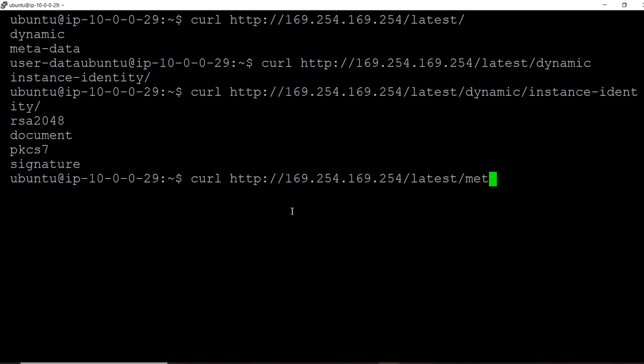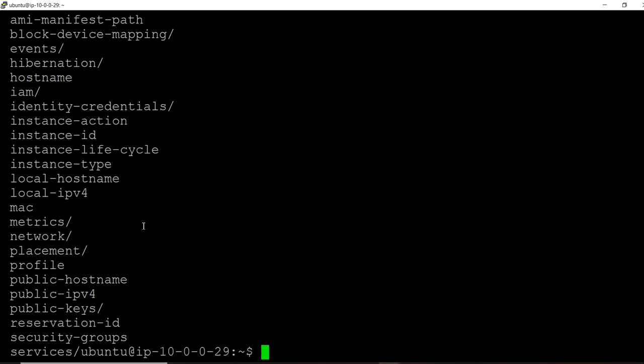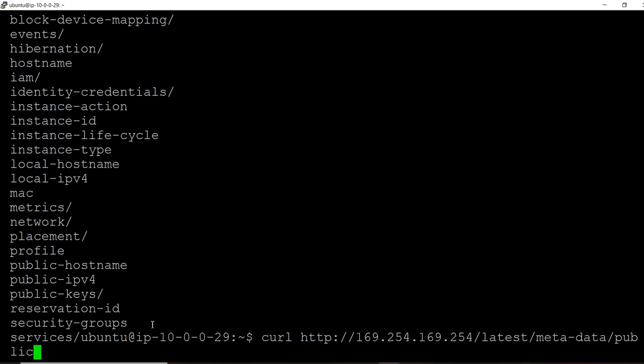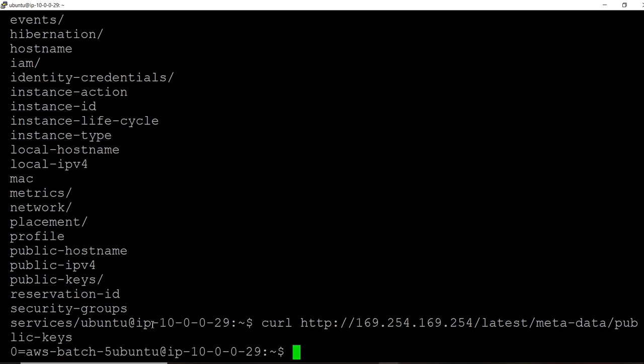Metadata. Yeah, man. Public keys, private keys. Where is that? Public key. Okay, this is something related to public. Instance ID. IAM.